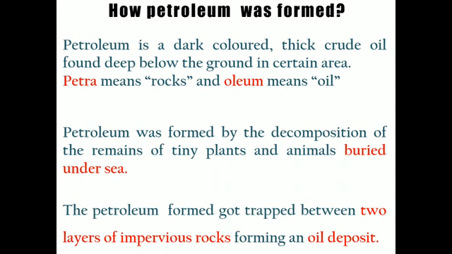deposit. So basically petroleum is present in oil deposits, and these oil deposits are present between two impervious layers of rocks. Impervious means impermeable, which does not allow any passing of liquid through it. So these are impermeable rocks.